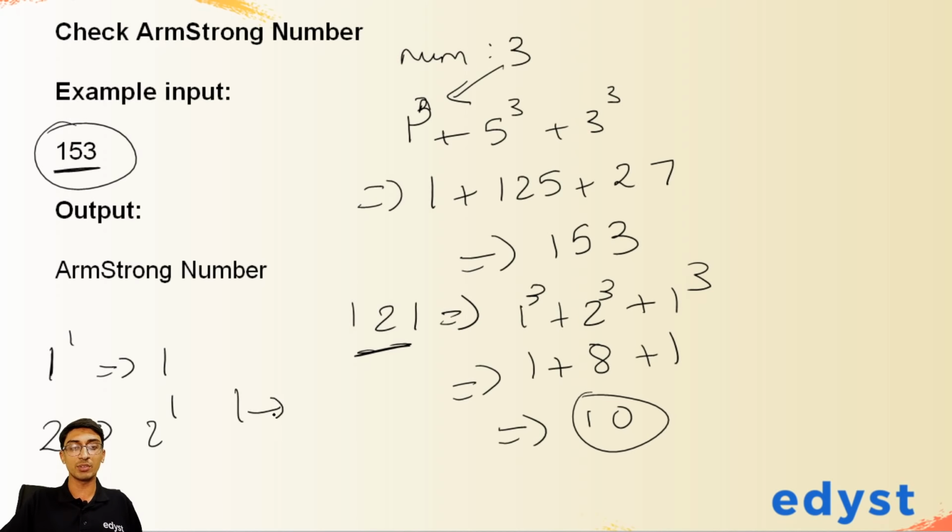So all of the numbers from 1 to 9 are Armstrong numbers because they all have to be raised to only 1, right? So that is an example of an Armstrong number because 8, how many digits are in 8? Only 1. So 8 raised to 1 is nothing but 8. So this is an Armstrong number. So all of these numbers will be Armstrong numbers.